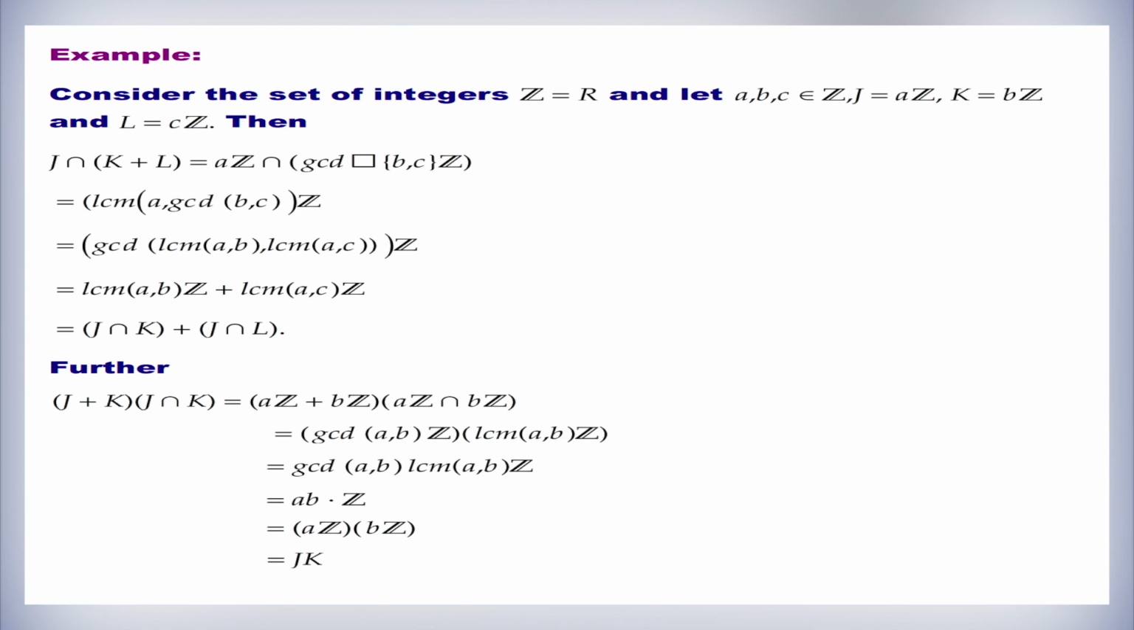Further, (J plus K) times (J intersection K) is equal to (AZ plus BZ) times (AZ intersection BZ), that is equal to GCD of A comma B times Z times LCM of A comma B times Z, which is equal to GCD of A comma B times LCM of A comma B times Z, which is equal to AB times Z, which can be written as AZ times BZ, and this is equal to JK.